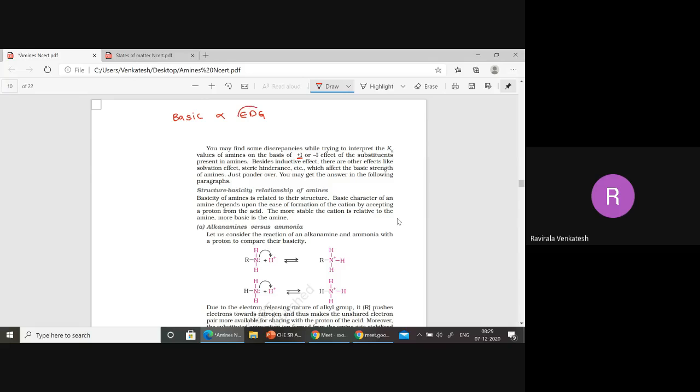If you have more electron donating groups, it can donate more electrons. For example, when somebody gives you money, you can donate more money to other persons. Similarly, I'm writing electron donating groups over here.